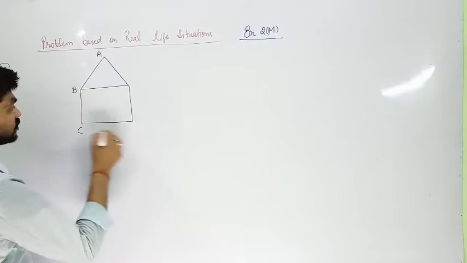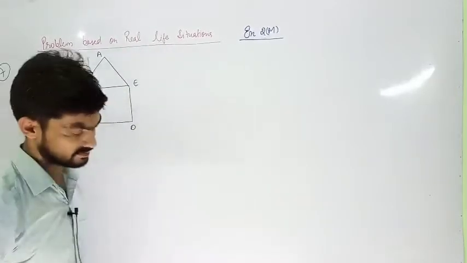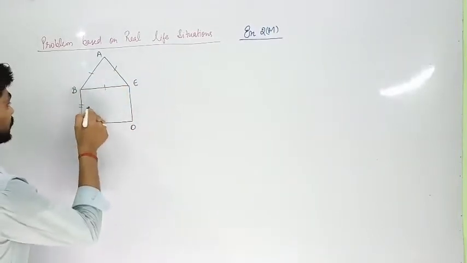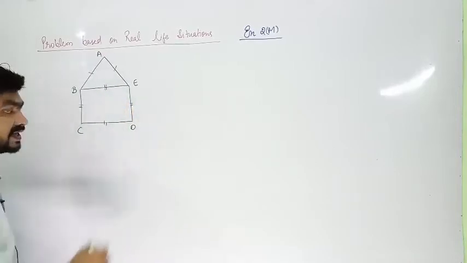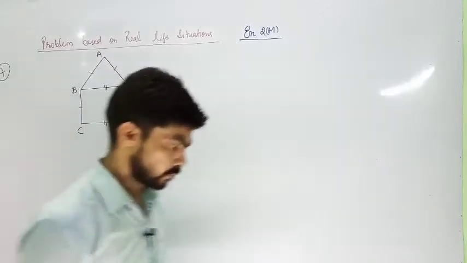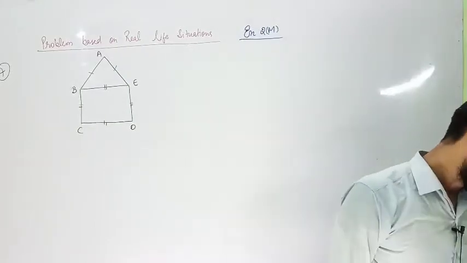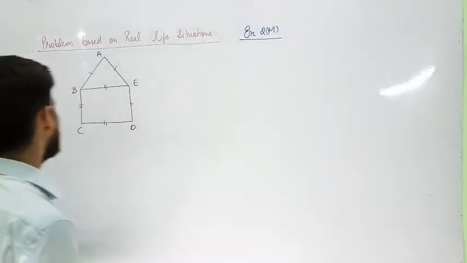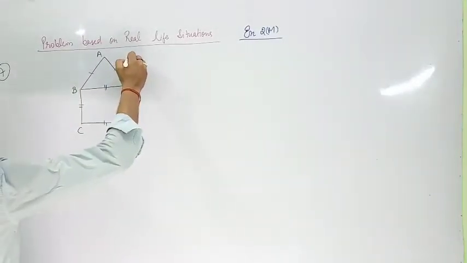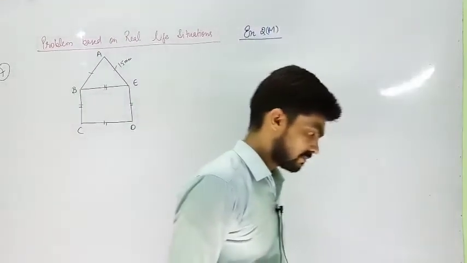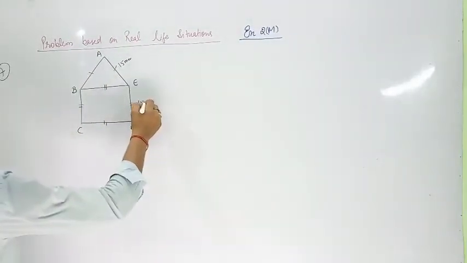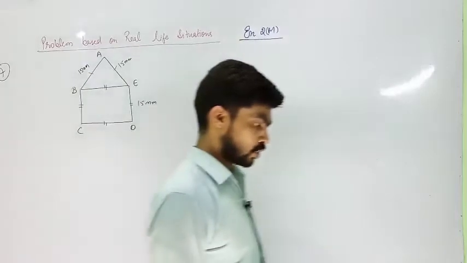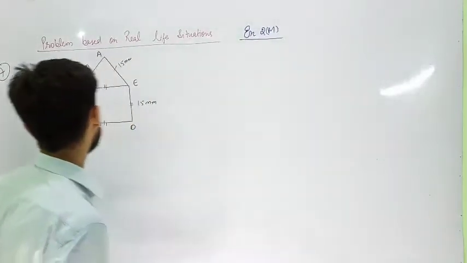I am giving the names, which are not given in your textbook. Here it is an equilateral triangle, it means all sides are equal. And you know, in a square all sides are equal. Correct? So side B is common in both. We have to find the perimeter of the given figure. Okay. So the side of the triangle is 15 millimeter long, so each side will be 15 millimeter long.